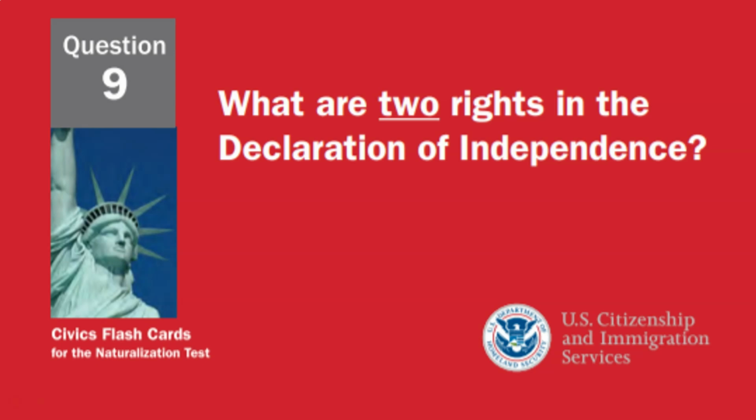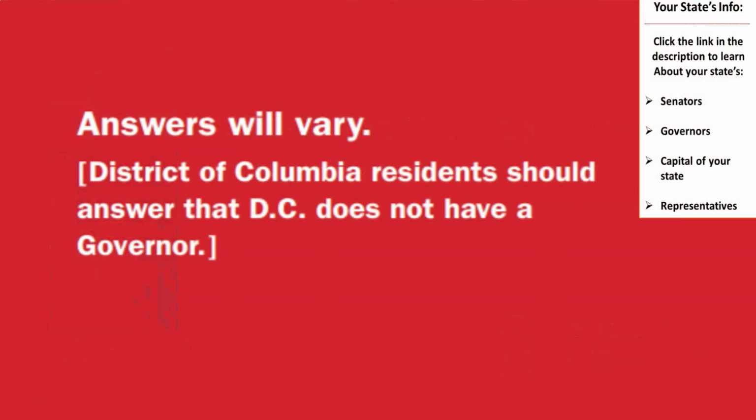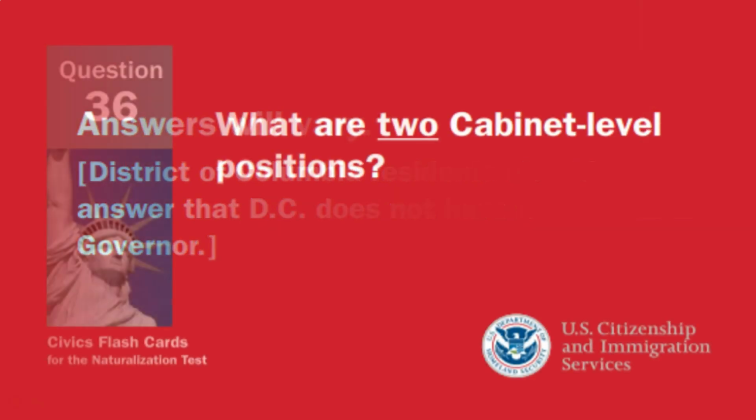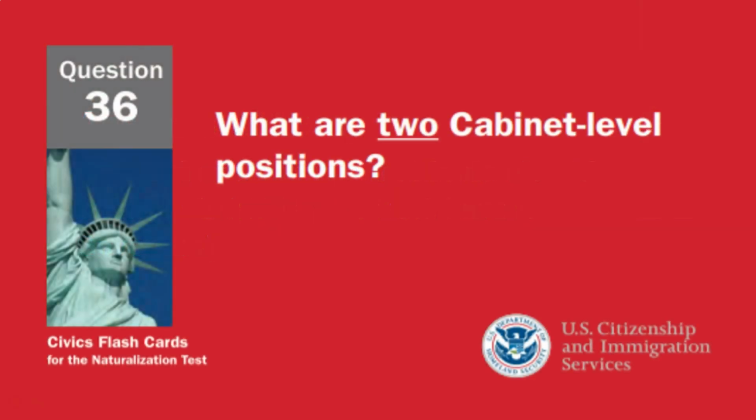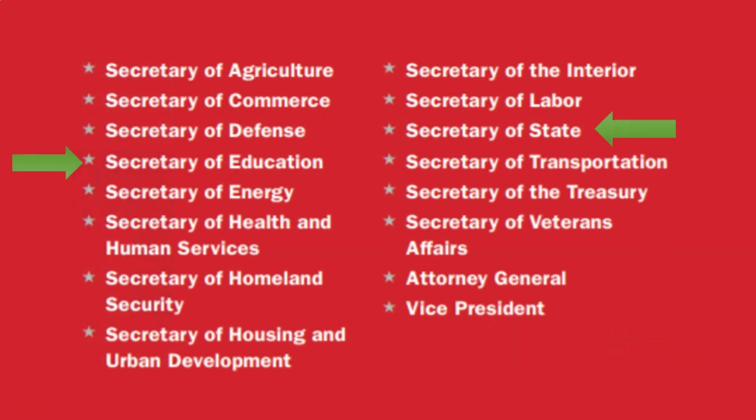What are 2 rights in the Declaration of Independence? Life and liberty. Who is the governor of your state now? Once again, answer will vary here depending on where you live. Please look at the description part of this video for a link to the answer. What are 2 cabinet level positions? Secretary of Education and Secretary of State.